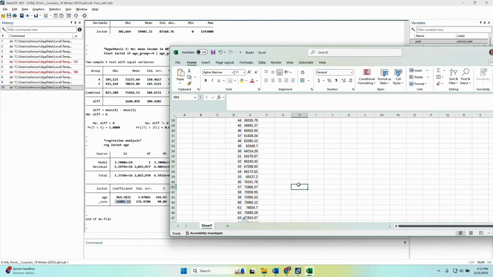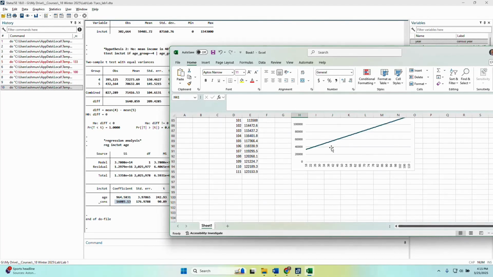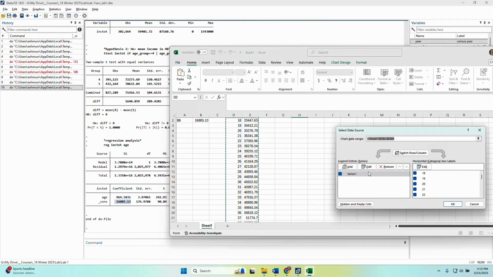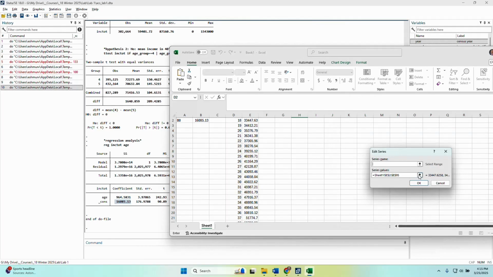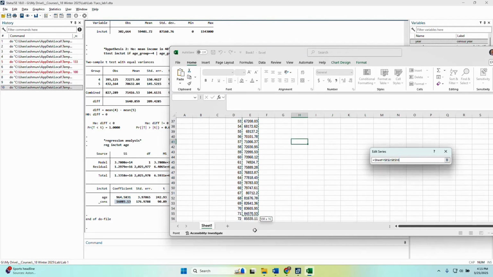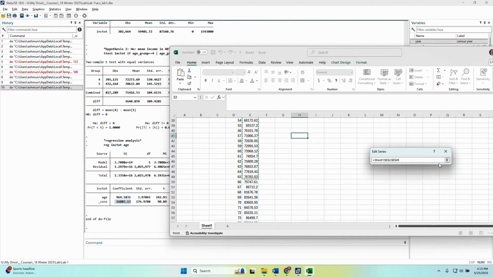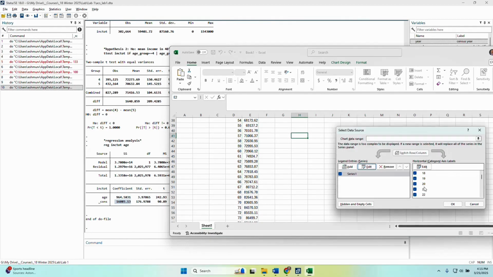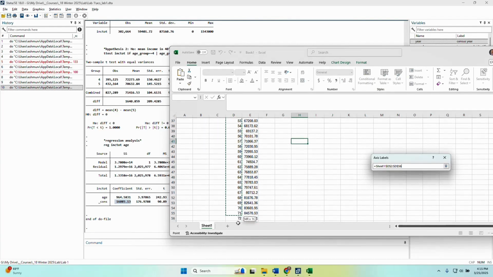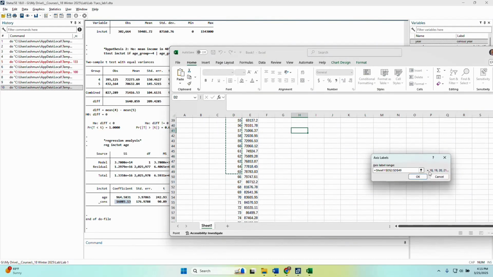And so now as I come to my table, that's going to 110. I don't probably need to go to 110. So let's select the data. Let's edit it. The values, let's just have those go from 18 to 65. And our x values, let's have those also go from 18 to 65.